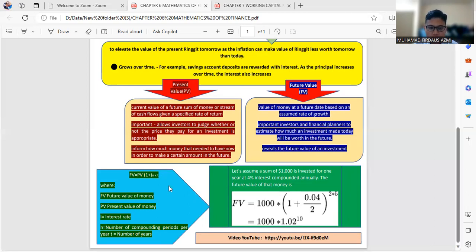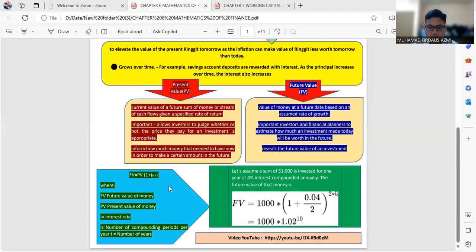So let me go through a question, for example, on the time value of money. Let's assume a sum of $1,000 is invested for 1 year at a 4% interest rate compounded annually.